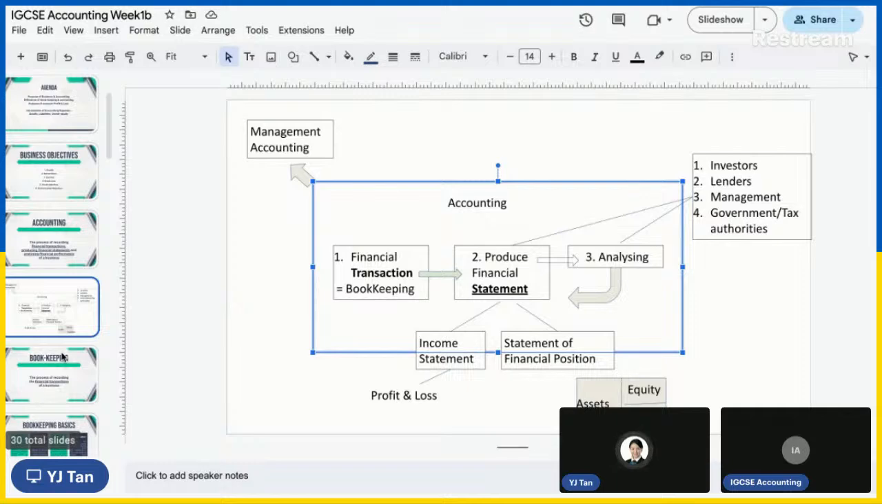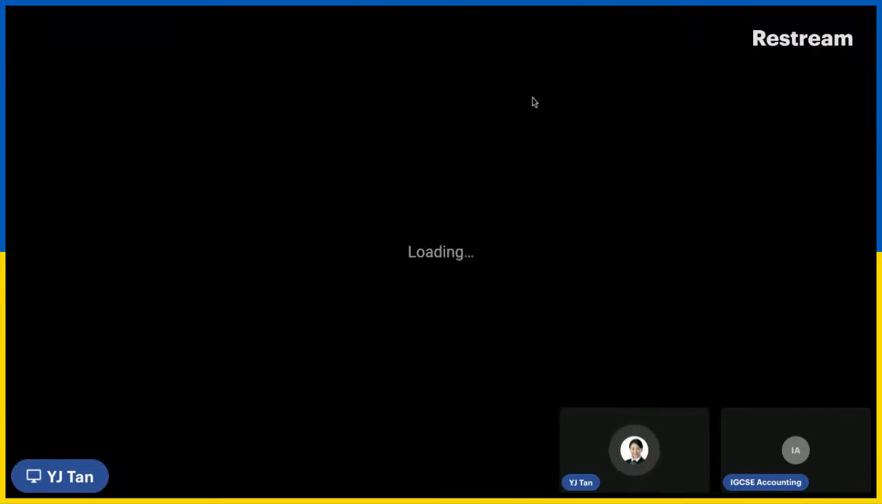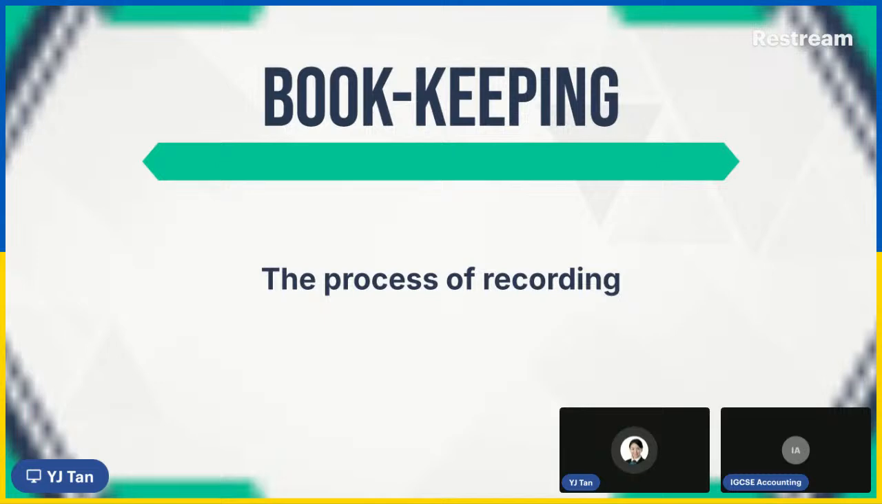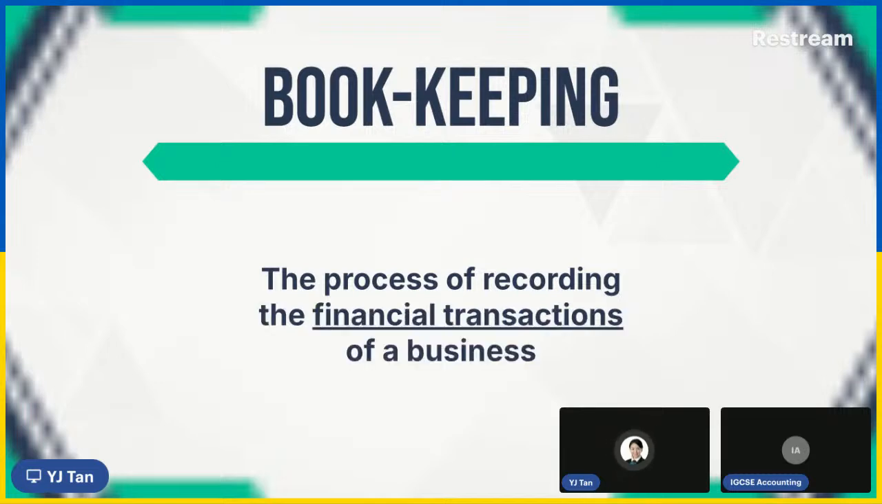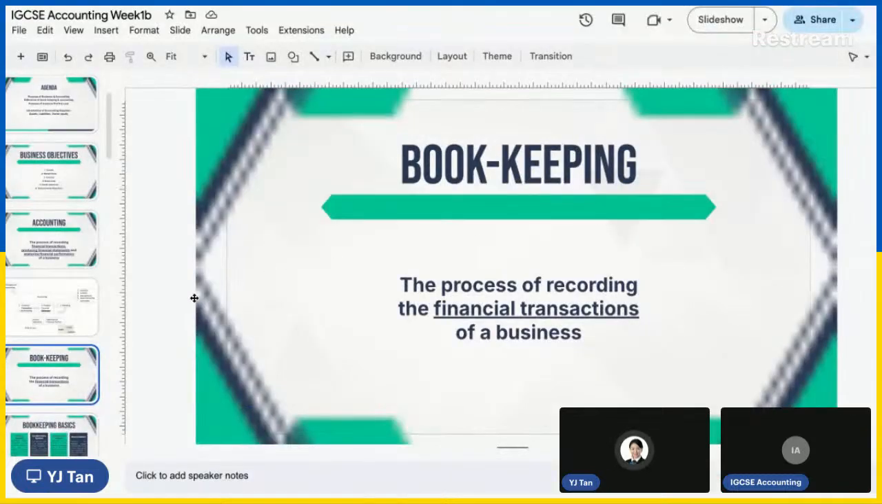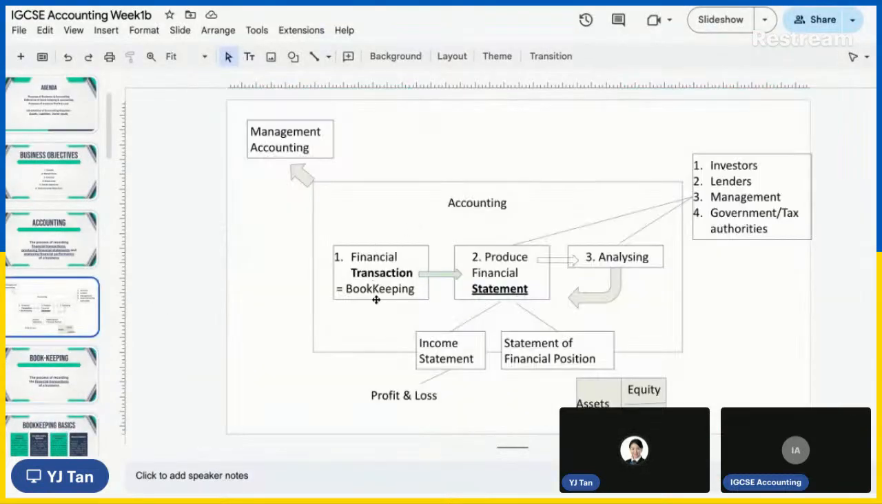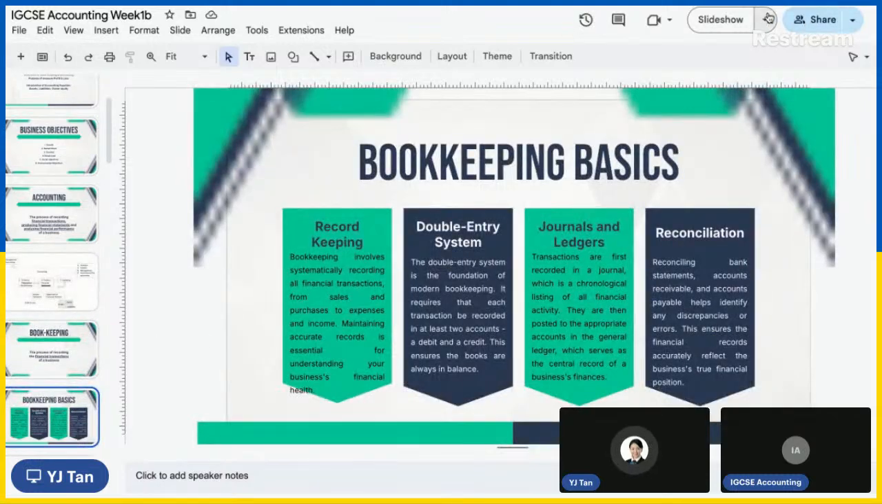Now, what is the definition of bookkeeping? The definition is the process of recording the financial transaction of a business. For your personal, not count, all right? So, as you can see here, bookkeeping is the financial transaction. It actually happened inside this box. So, bookkeeping is inside the accounting box. I hope I make this very, very clear to you. All right. Now, next slide.